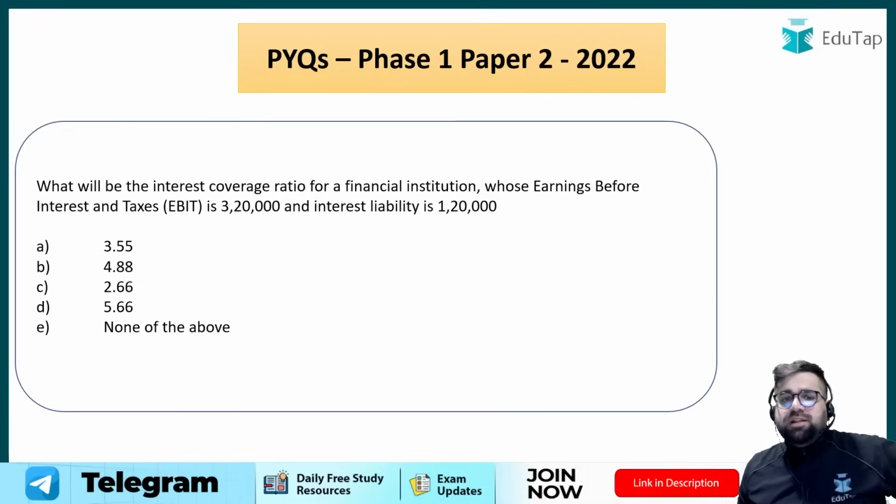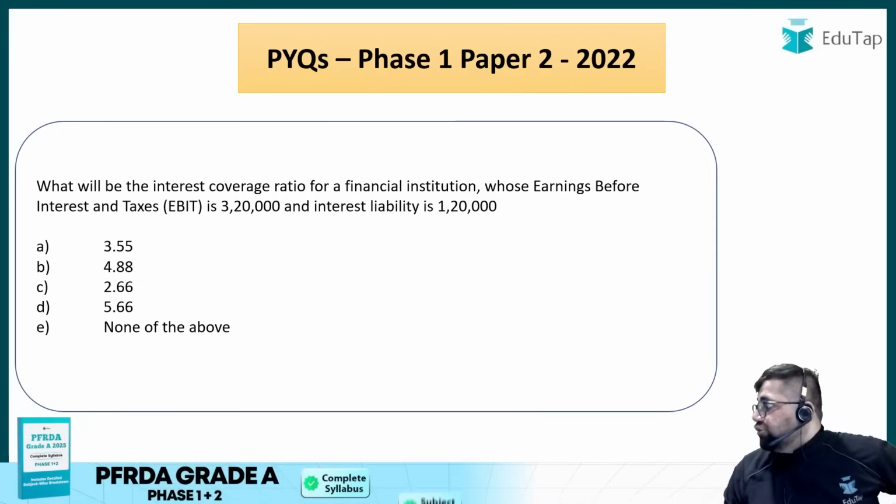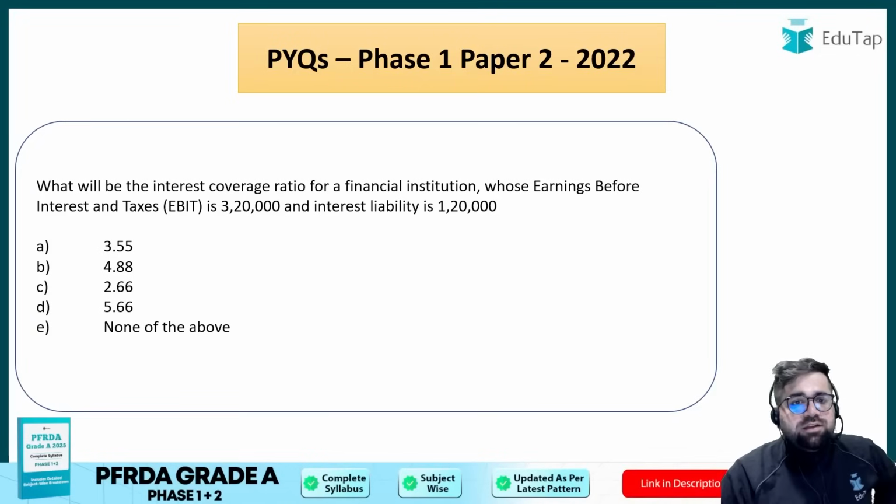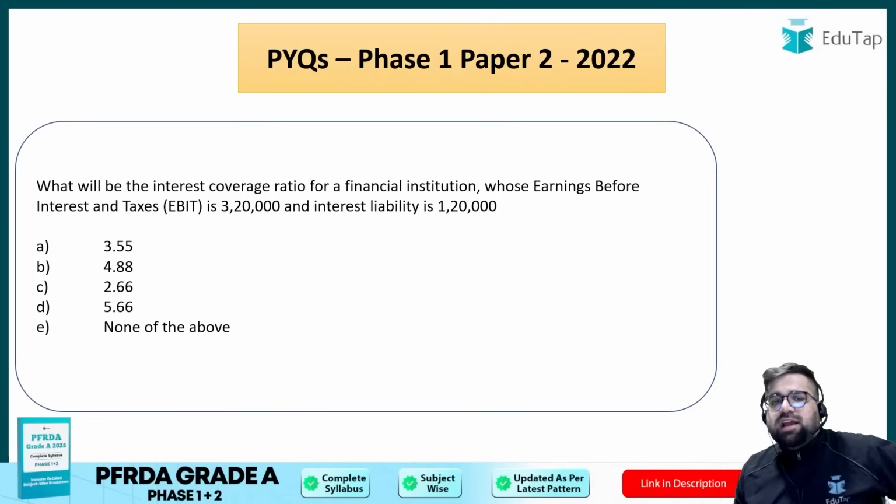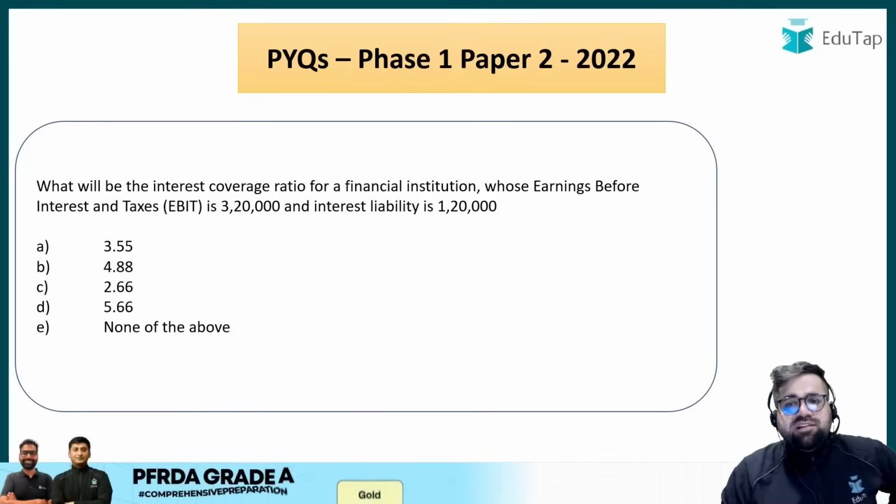Next, what will be the interest coverage ratio for a financial institution whose earning before interest and taxes is 320 and interest liabilities is 120?